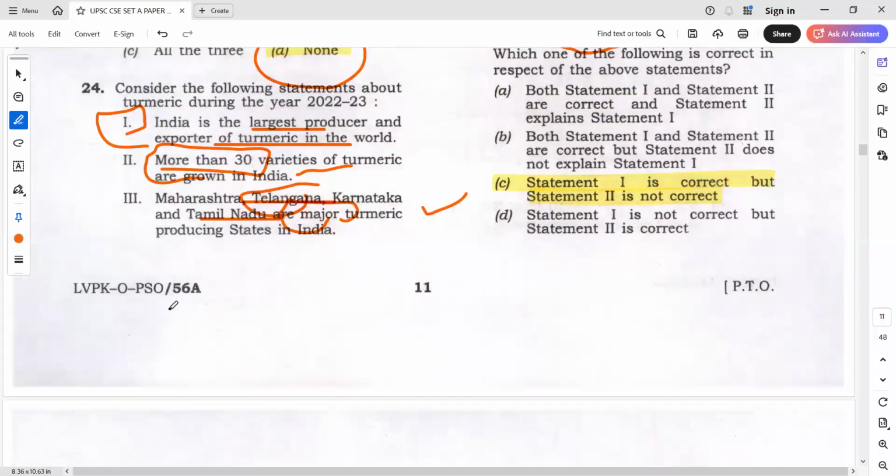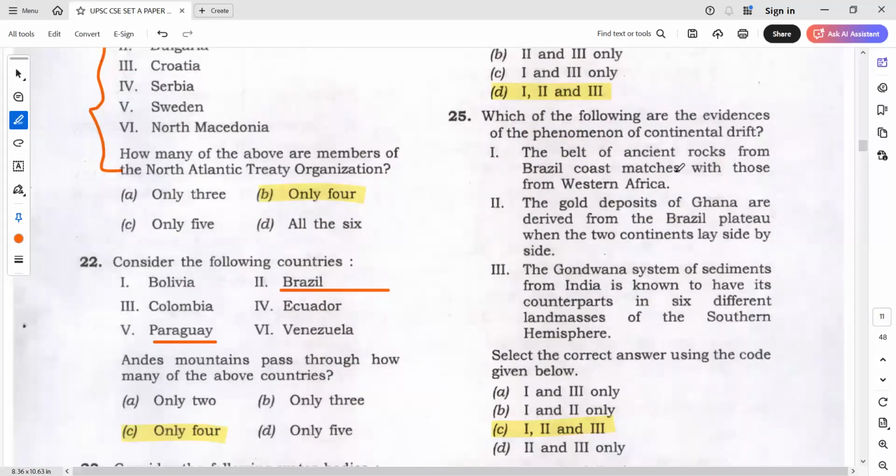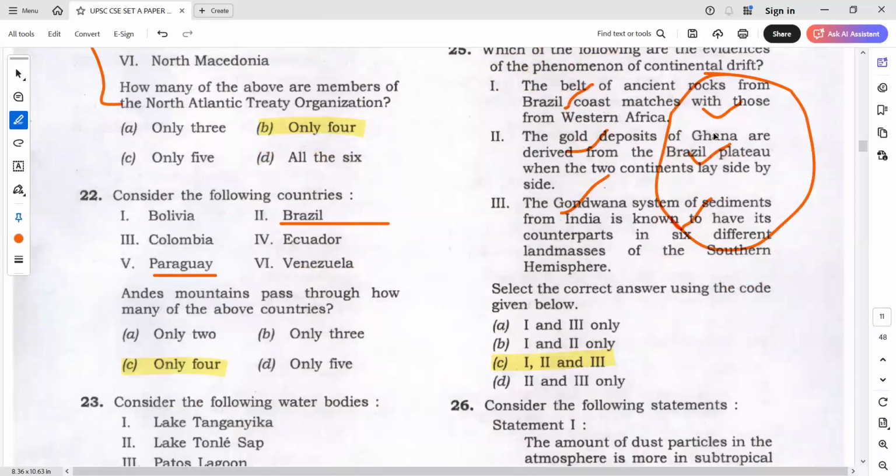What happened to 25th question? Okay, I did not discuss 25th. Sorry. Yeah, 25th question. Basically, remember, are they asking these statements are right or are they asking evidences? Are these statements are evidences? What is the focus of the question? They are just saying that are these evidences or not? That's it. So are these evidences? Just check that. And what should be the answer? Obviously, all these are evidences.